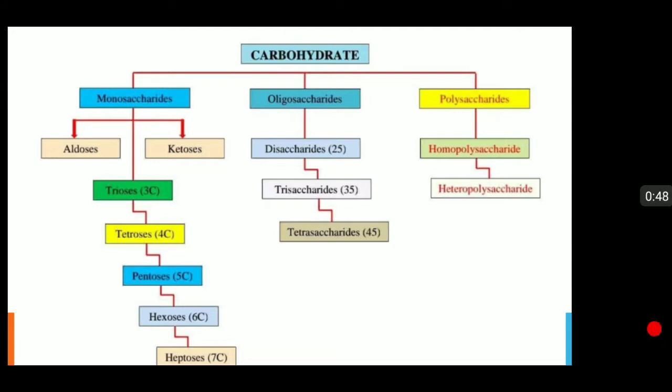Oligosaccharides, on the other hand, are short chains of 2 to 10 monosaccharide units joined together by glycosidic bonds. These are classified as disaccharides, trisaccharides, tetrasaccharides on the basis of the number of monosaccharide units. Polysaccharides are long chains of monosaccharide units joined together by glycosidic bonds. These can be either homopolysaccharides containing only one type of monosaccharide unit, or heteropolysaccharides containing more than one type of monosaccharide unit.